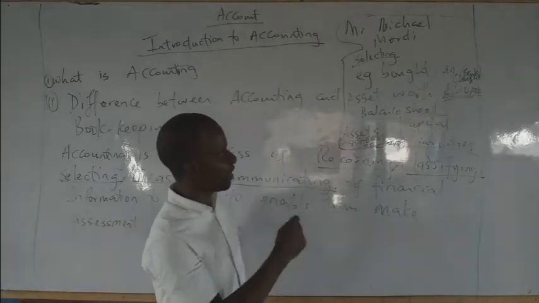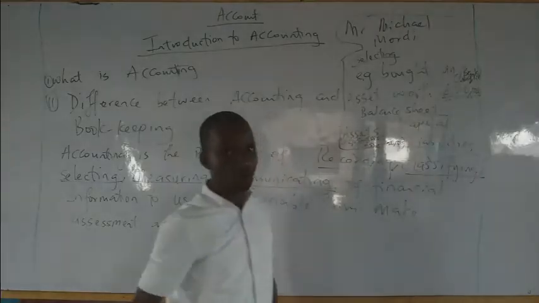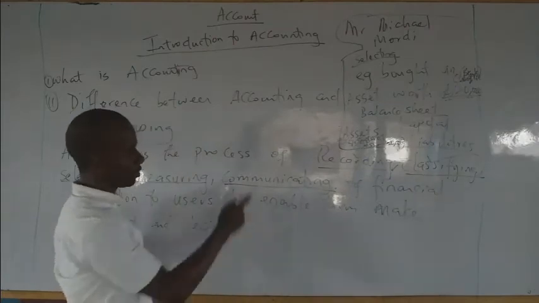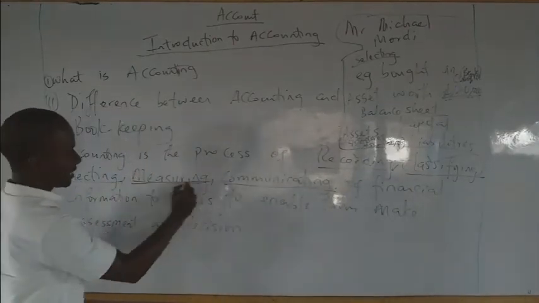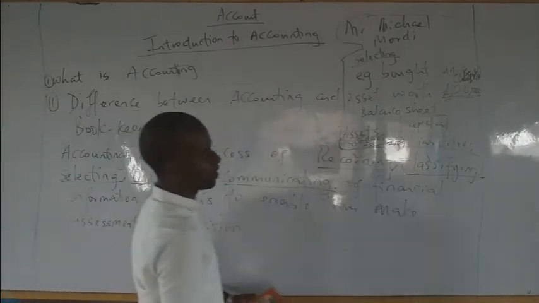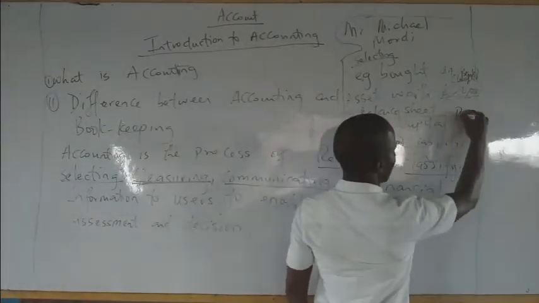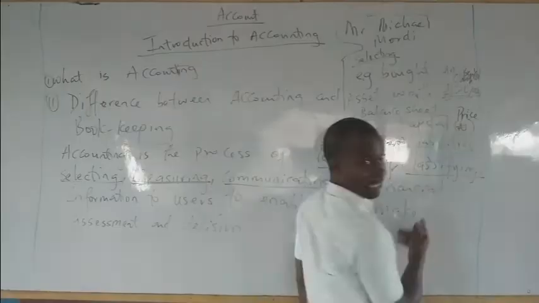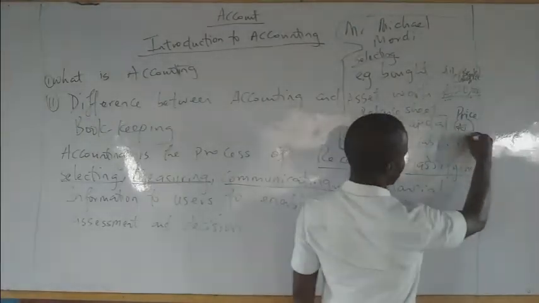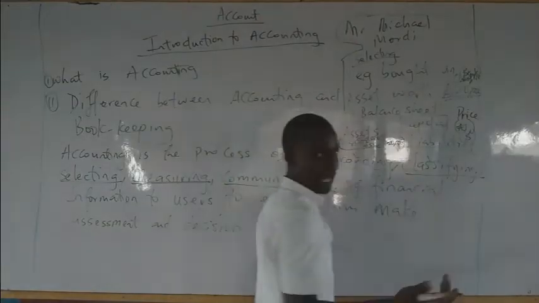But since it doesn't have monetary value, you don't select it to be recorded. Then measuring, that is another key area. You measure accounting information based on price, which is measured in, in our own case, naira. In another country, it could be dollars, it could be pounds.